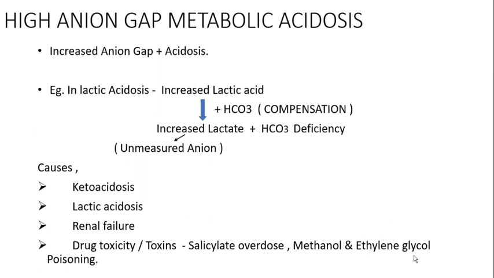And ethylene glycol is an antifreeze molecule which is present in vehicles. If a person drinks this ethylene glycol, this also has the same property as alcohol does. So some persons will be taking ethylene glycol also. If ethylene glycol is taken, it will metabolize into oxalic acid. This oxalic acid is again an unmeasured anion. So these are the basic causes of the high anion gap metabolic acidosis. Now we are going to talk about the ketoacidosis and the lactic acidosis in detail.